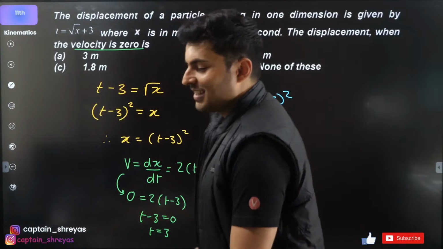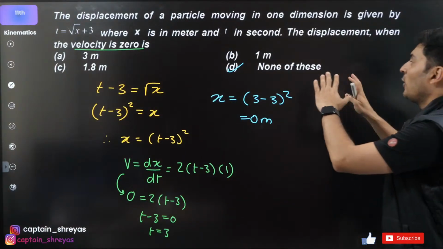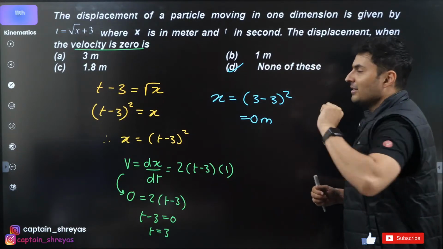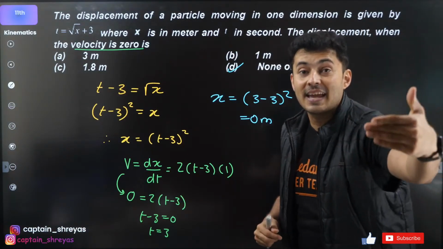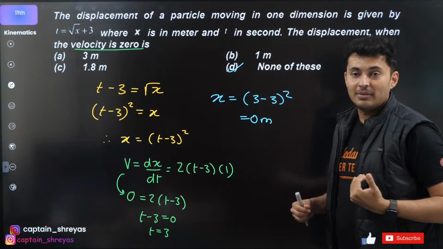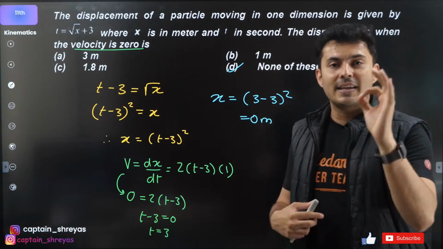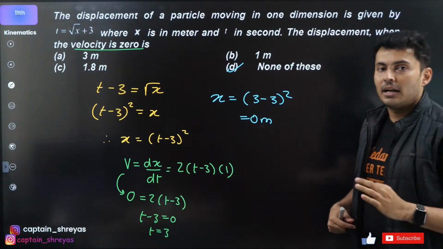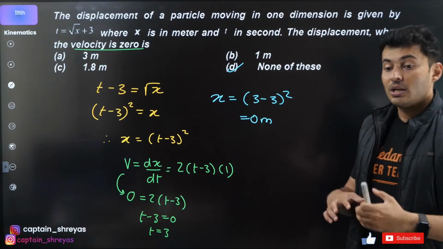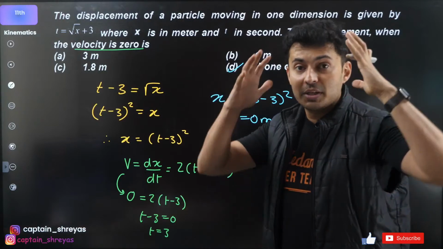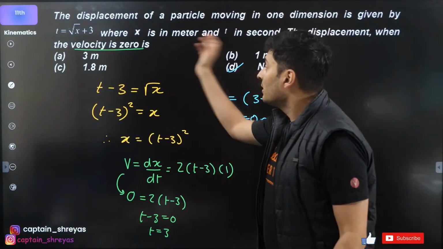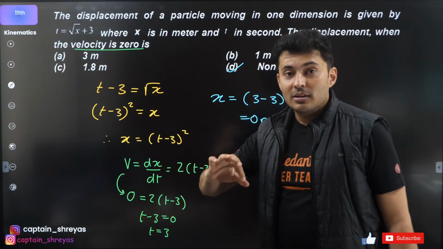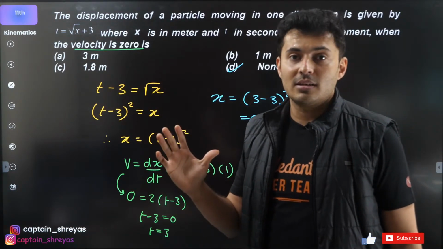How many of you got this? Yep. And how many of you are going to hesitate or be afraid to mark none of these in the exam? How many of you get scared when you see none of these in the exam? Trust me, it is actually the scariest kind of question you can get in any kind of examination. Because when you have to mark none of these, that means you need to be really sure the other 3 options are not correct, and you should not make any kind of silly mistake.